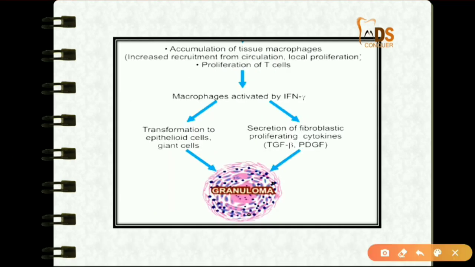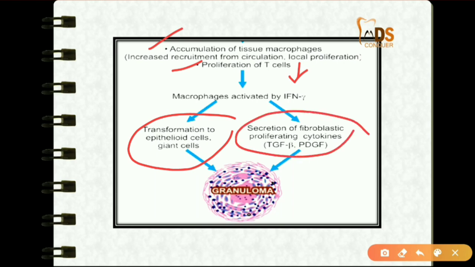Because of this activation, there will be accumulation of tissue macrophages and also proliferation of T cells, and this will make the macrophages activated by interferon. These macrophages will transform into epithelioid giant cells, and there will be secretion of fibroblast proliferating cytokines. All these things will form the granuloma.